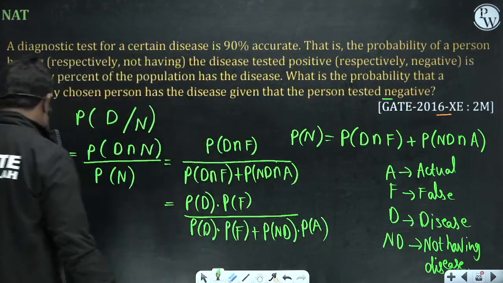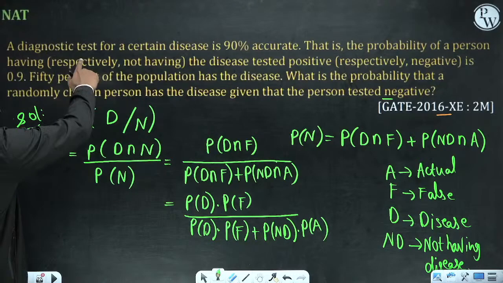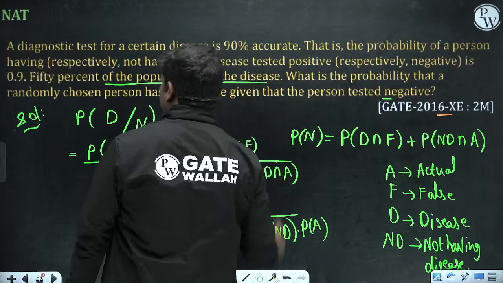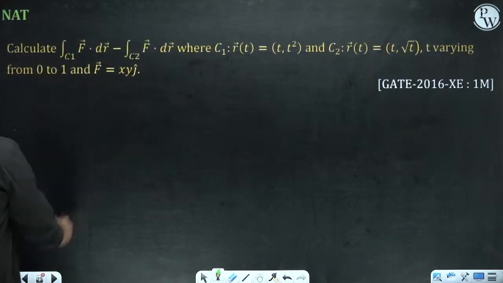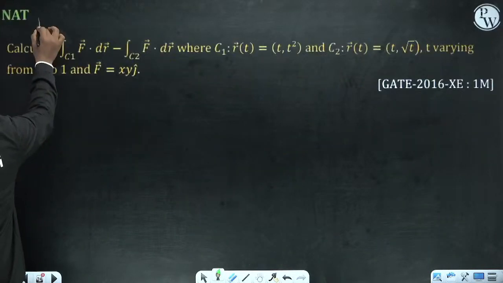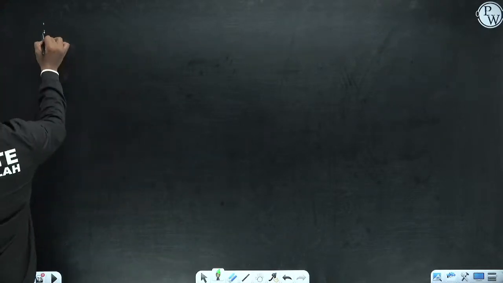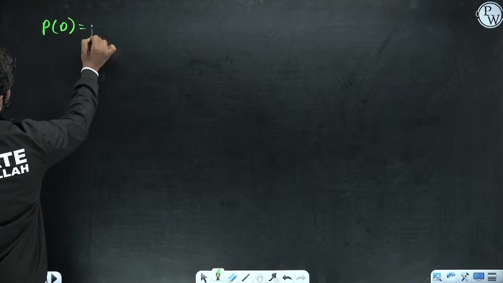Now you got the probabilities of each and everything. What is the probability that the person is diseased? If you see carefully, 50% of the population has the disease, so P of D is 0.5.